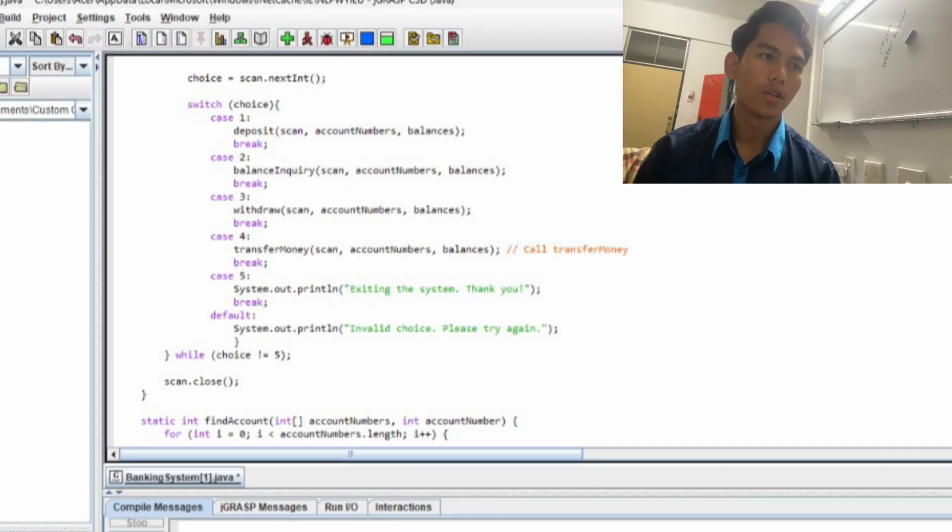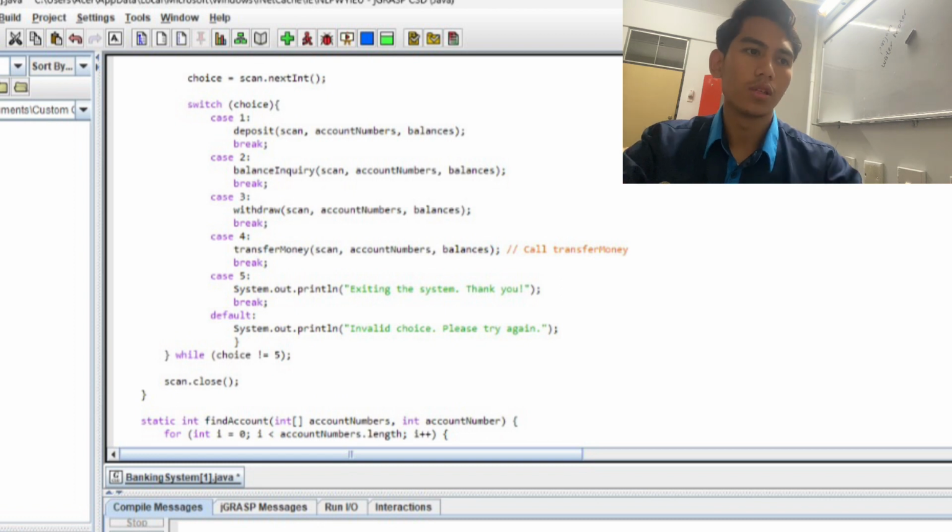Next, we have selection statement, which is the program uses if-else statements to validate user input, such as checking if an account exists before performing a transaction. For example, in the deposit method, an if statement verifies whether the entered account number is valid before allowing a deposit.